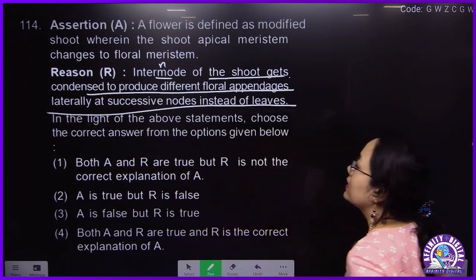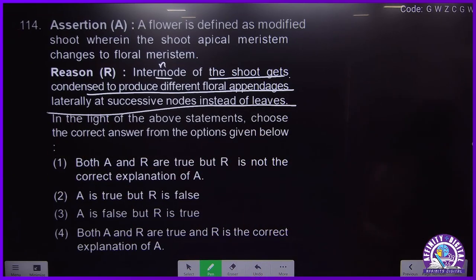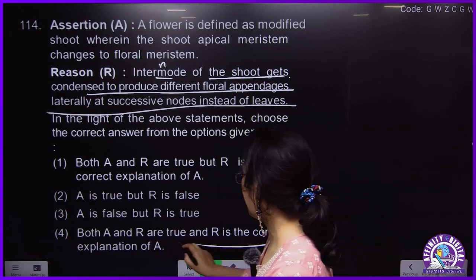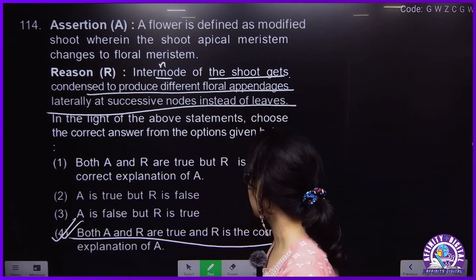This is also correct. So both A and R are true and the reason is the correct explanation of A.